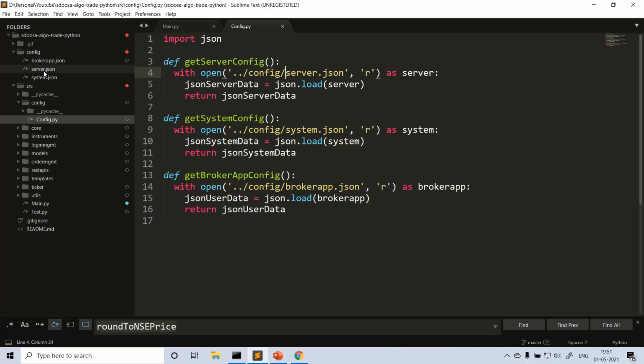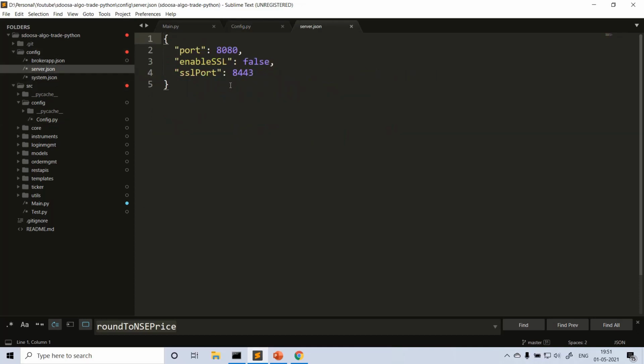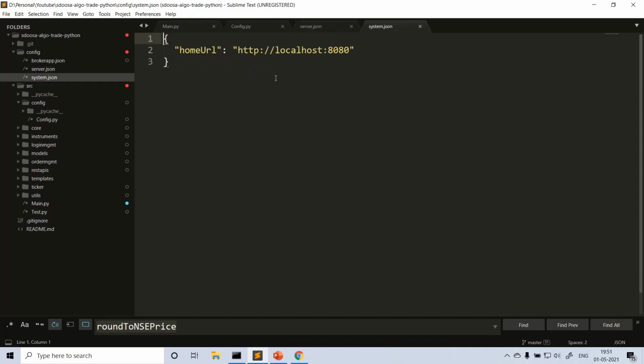So what is server config? Server.json is nothing but, so we are running this Python on some port, right? So what is the port to run? 8080, with an SSL port and an option to enable SSL on it. Currently we are not enabling SSL, we are just running on 8080 port. Okay, and the other file system.json, we are just mentioning what is the home URL. Currently, since we are running it on localhost, this is the home page URL of our app, right? So this you can directly launch in the browser.